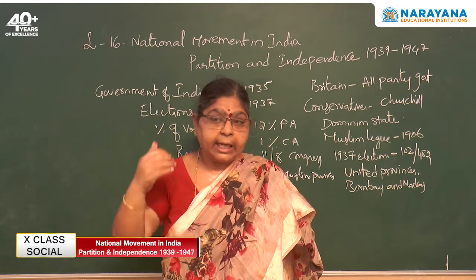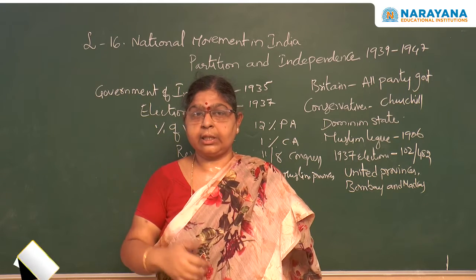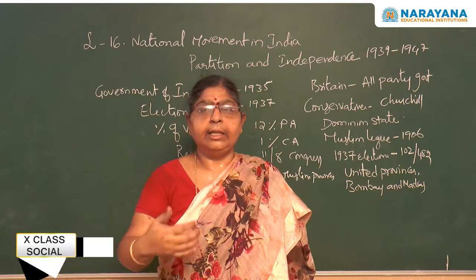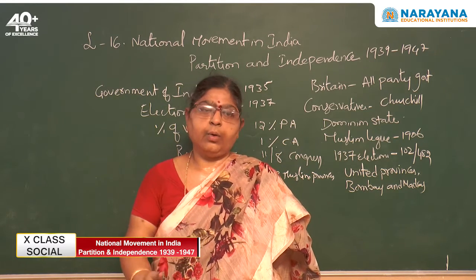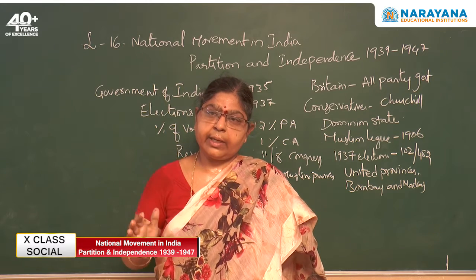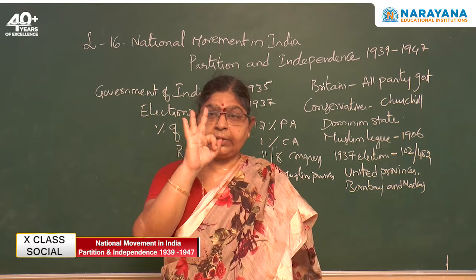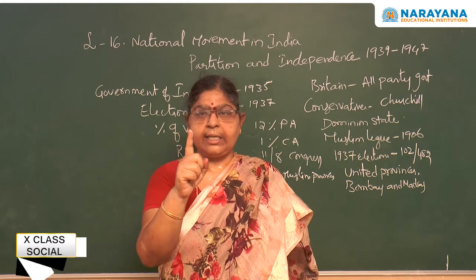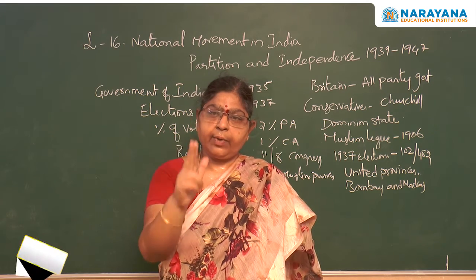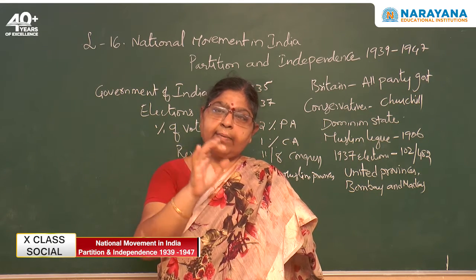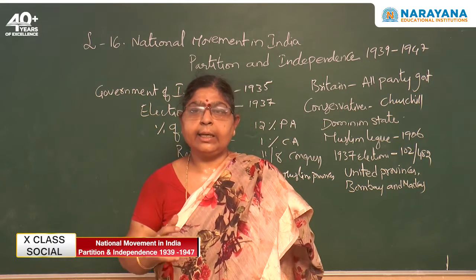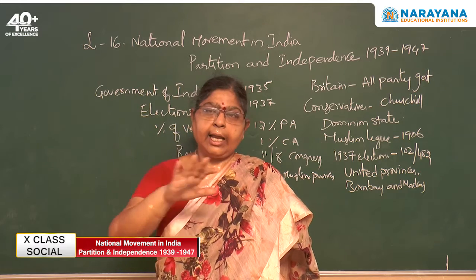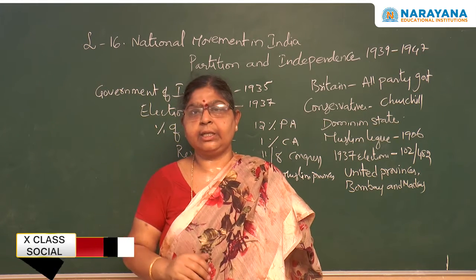Along with them, the native princely states were also there, like Hyderabad state. They have the native ruler. Like this, different divisions were there at that particular period. How many are there? 3 divisions were there. First one is the Central Assembly, the second one is the Provincial Assembly, both governed by the British, and the third one is the native rulers. Like this, this was the division in the country.